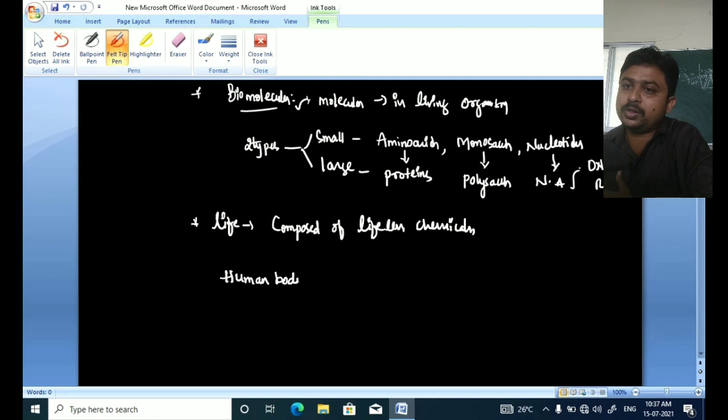The human body is mainly constructed by various systems, such as the nervous system, cardiac system, etc. These systems have organs. The organs are constructed by various tissues.